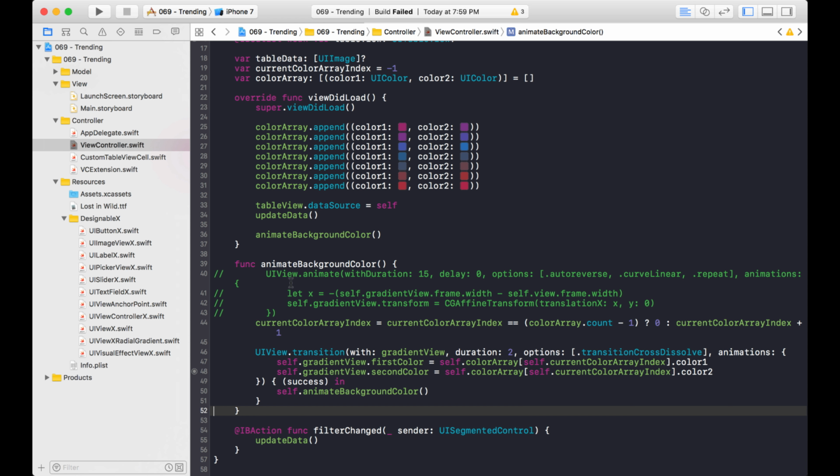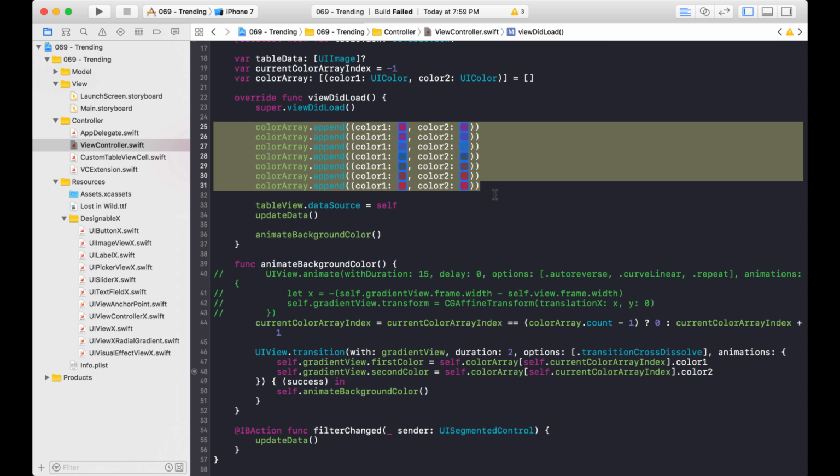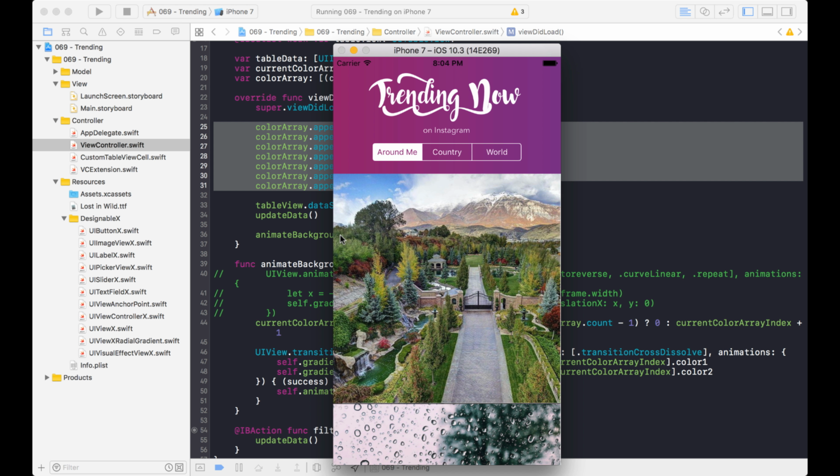So that is how I solved it, using a recursive function and basically calling itself over and over and over again with an array of different colors to transition to. So let's see how that looks. Pretty much looks the same, right? Except what's happening is you don't see it so much move from the right to the left. It's a transition, so it's kind of staying in place and fading in and out to different gradients.